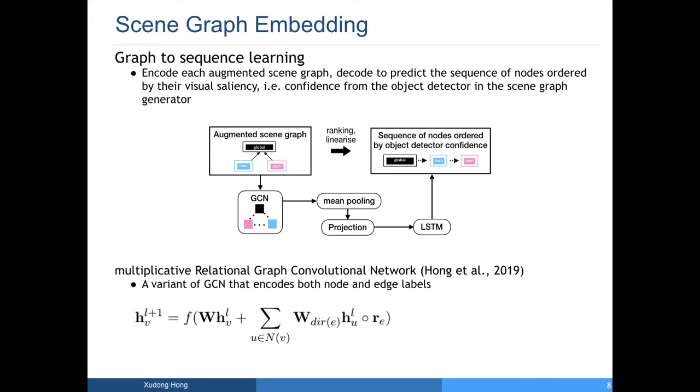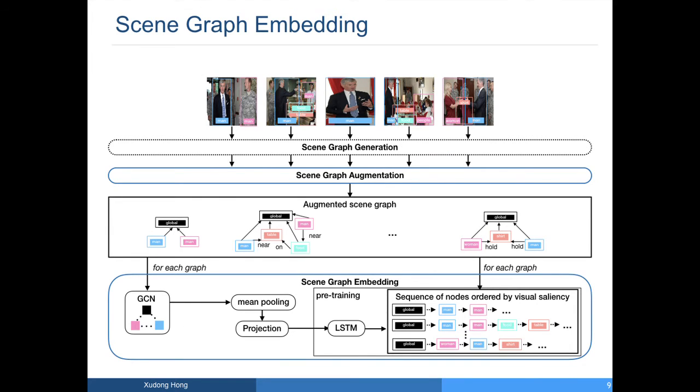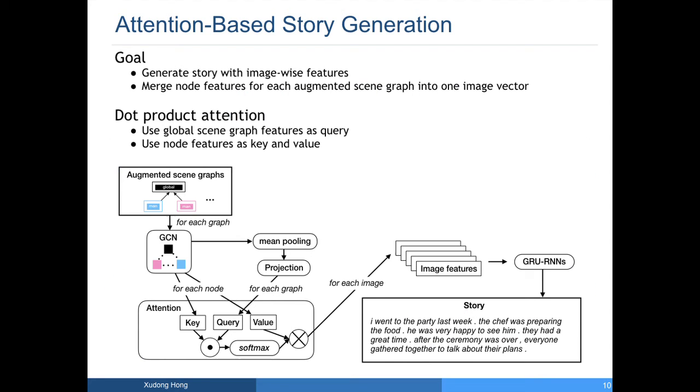We use the multiplicative relational graph convolutional network that we proposed, which is a variant of GCN that encodes both nodes and edge labels. For more details, please check the referred paper. We perform the pre-training on all the augmented scene graphs. This can be done without any image story pairs. After the pre-training, we keep the graph encoder and the projection layer, but discard the sequence decoder.